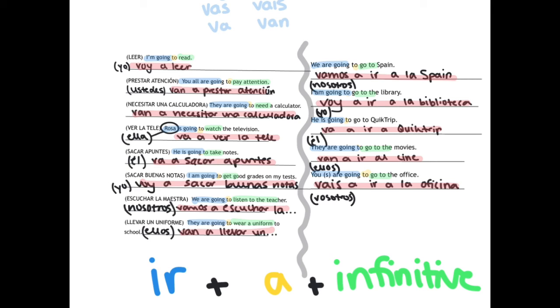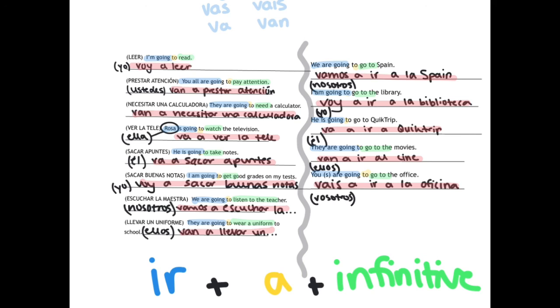So I'll go over the answers. So the first one is voy a leer. The second is van a prestar atención. The third is van a necesitar una calculadora. And then the fourth, it's saying Rosa, but Rosa would fit the ella subject pronoun, she. So it would be va a ver la tele. Then va a sacar apuntes. Voy a sacar buenas notas. Vamos a escuchar la maestra. Van a llevar un uniforme.